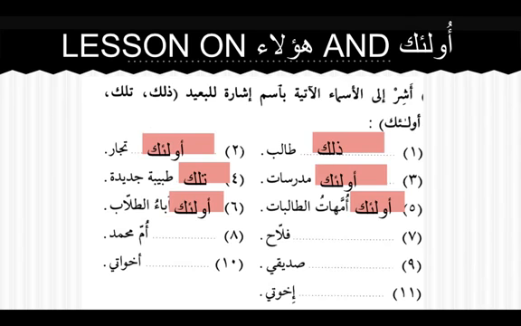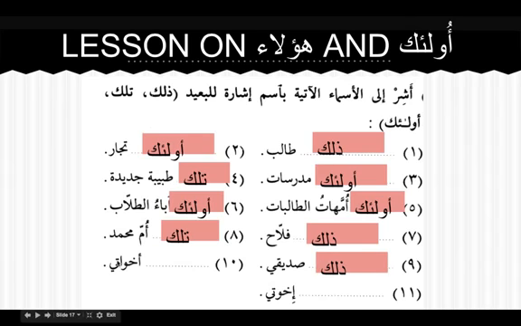Fallahun is a farmer, singular, so it is dhalika. Dhalika fallahun. And ummu Muhammadin, a combination of mudaf and mudaf ilayhi, mother of Muhammad. The subject is ummu, feminine, so it is tilka. Sadiqi, sadiqu plus ya mutakallim, the subject is sadiqu, so my friend is dhalika. Akhawati, see, ati is the sign of feminine, so it's my sisters, it will be ulaika. Ikhwati is my brothers, yes, ulaika.